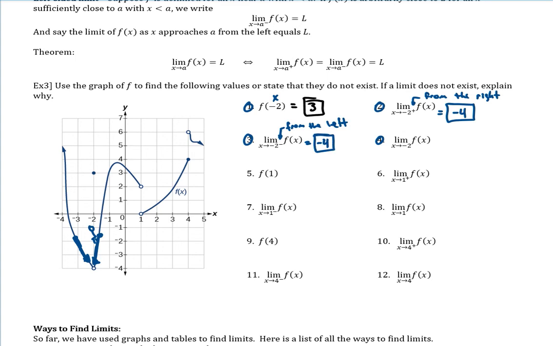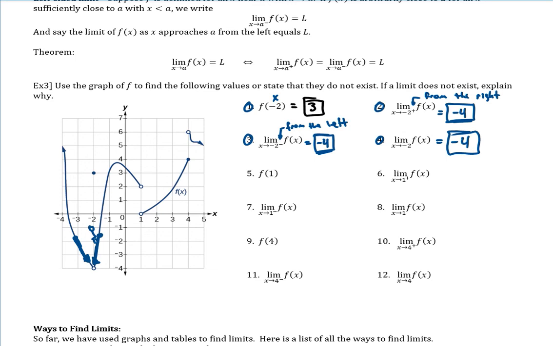There we are. Okay, and then now with number 4, the limit as x goes to negative 2. That means from both the right and from the left at the same time. All you have to do is look at these two answers. If these two are the same, which they are, negative 4 and negative 4, then all you have to do is just copy that, and that's it. So from the left and from the right, it's going to the same negative 4.